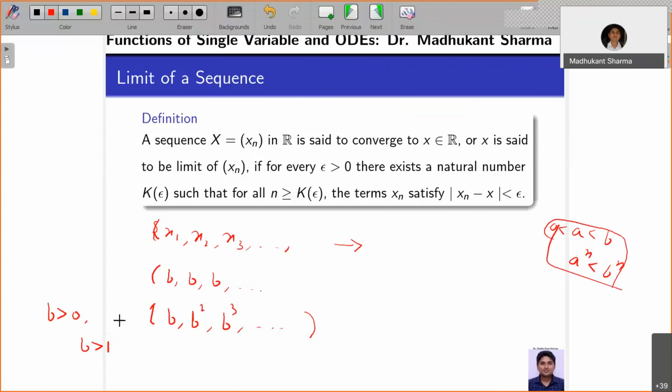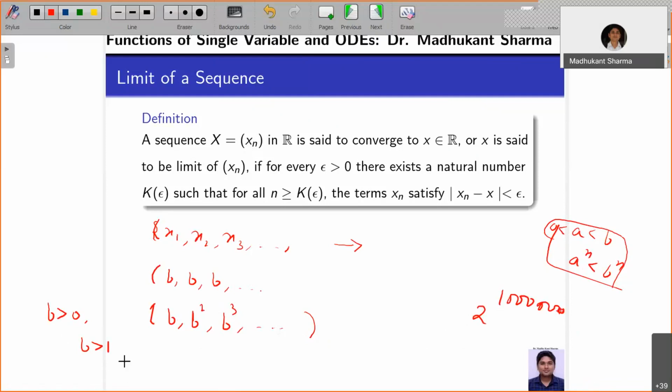Now, if b is greater than 1, once you take the square, b square is going to be larger than b, and then b cube is going to be more. So it's going to be b less than b square less than b cube and so on. Once b is greater than 1, it's going to be a very huge number. Suppose b is 2, and you talk about 2 to the power 1000, or to the power 1 lakh, because 1 lakh is also a natural number. You can't say how large it is. So this is an example of a divergent sequence.